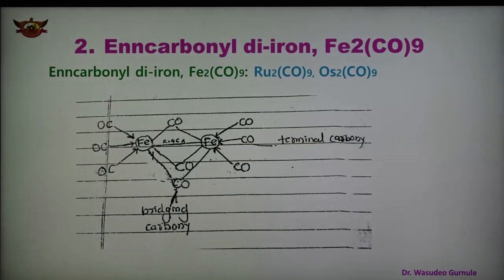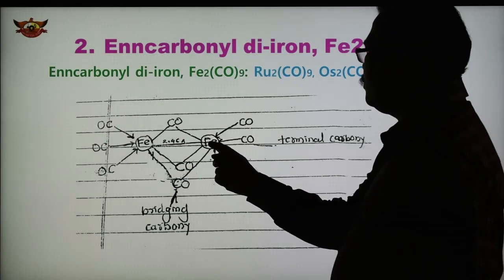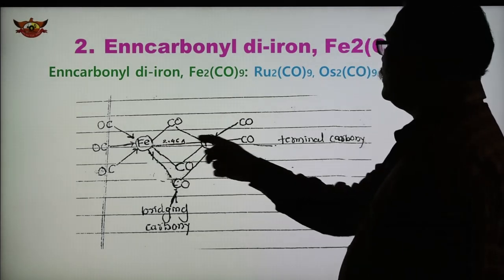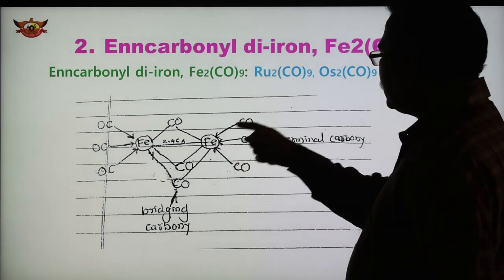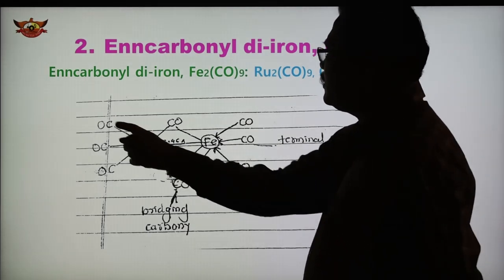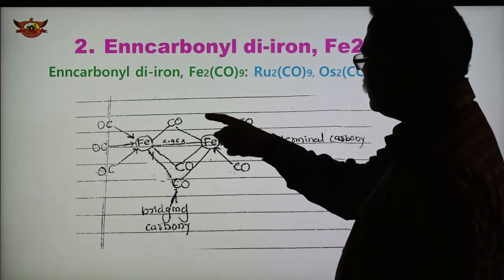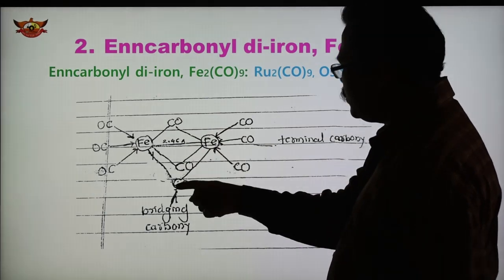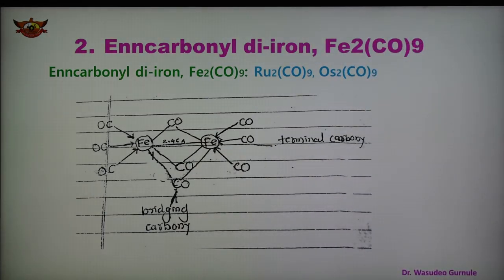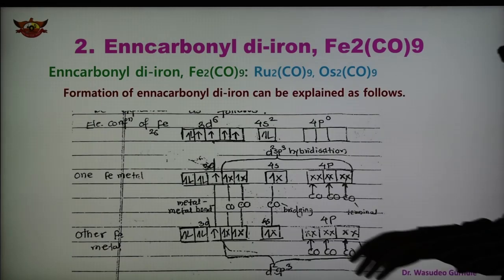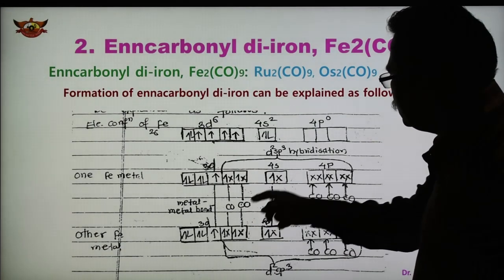Therefore, as the hybridization is d2sp3, the structure is shown here. Because there are two metals, there is one metal-metal bond of 2.46 angstrom, and each metal has three terminal carbonyl. This metal also has three terminal carbonyl, and in this case 1, 2, 3 are the bridging carbonyl. So there are three bridging carbonyl as shown in the structure.